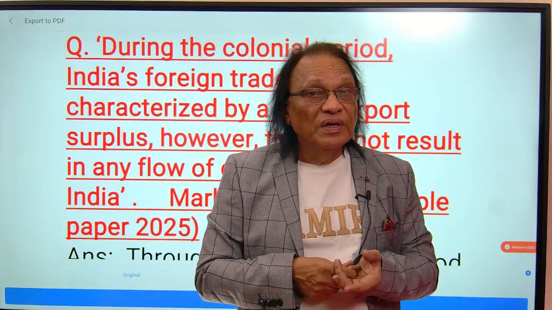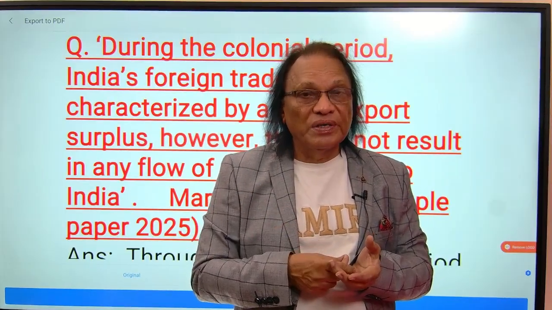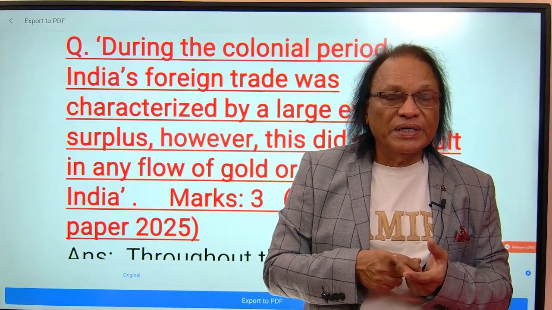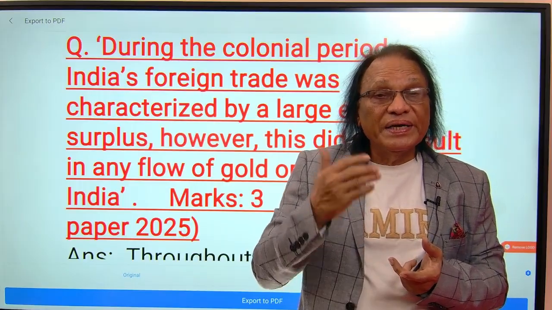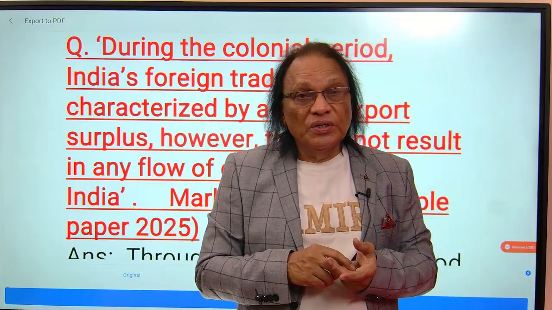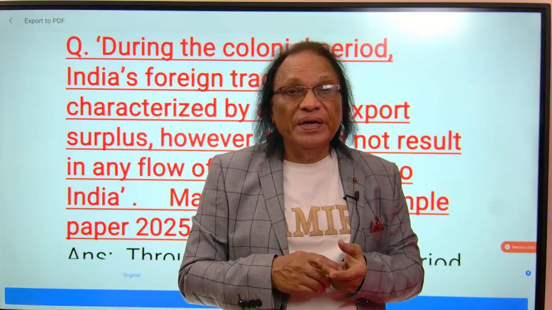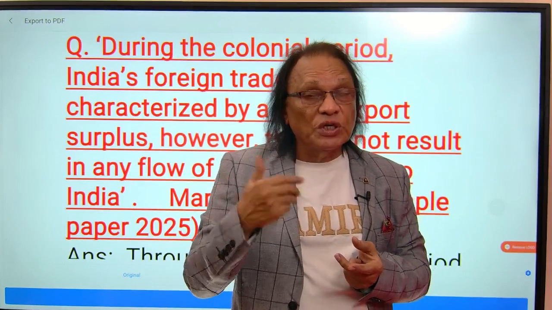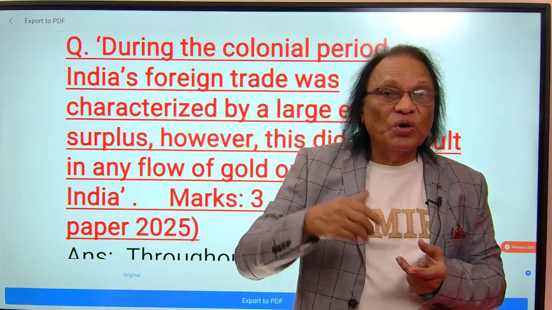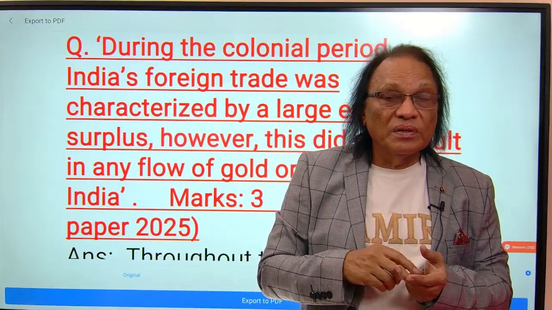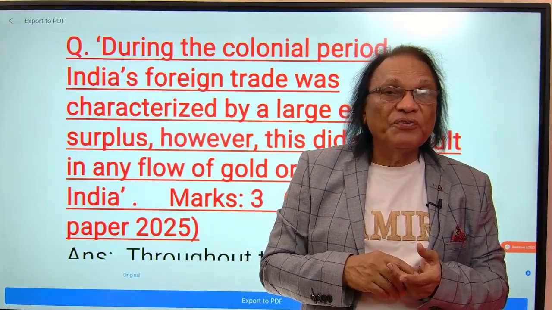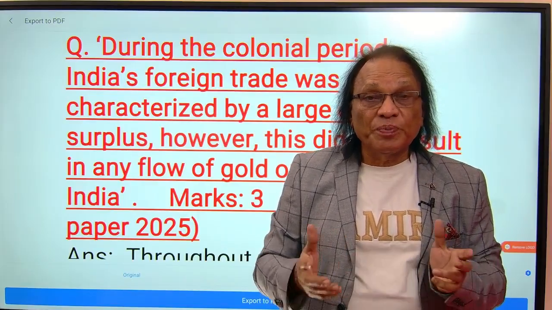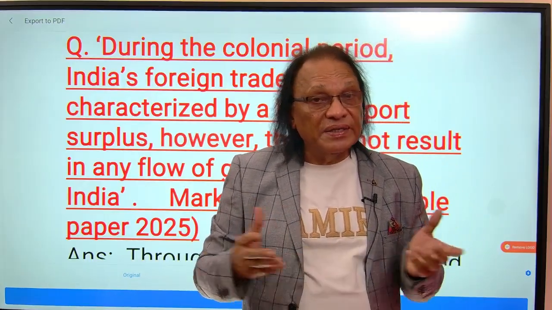The simple logic was that the Britishers used India as a colony. Whatever export surplus, whatever extra money they got by exporting our raw materials, that money was used to meet their own expenses. Maybe they had their offices in India, and for those expenses, or during that time the World War was on, all that money went into war expenses and official expenses. As a result, India could not buy any gold or silver in spite of having the export surplus. That is as simple as that.